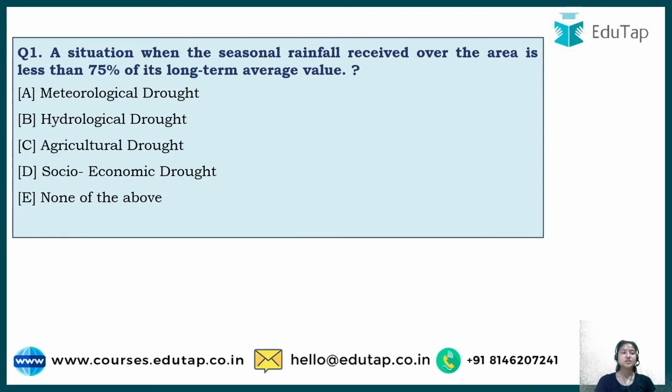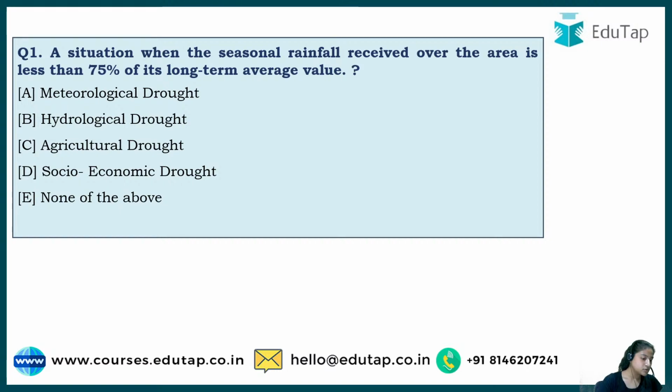So let's start with question number 1, and it says a situation when the seasonal rainfall received over the area is less than 75% of its long-term average value. So of the drought names that have been mentioned in the options, you have to guess the right one, the kind of drought it is said when the rainfall in that particular area is less than 75% of its long term average value.